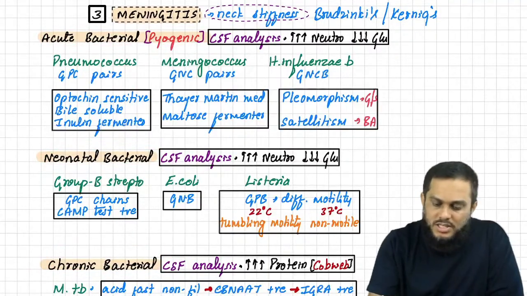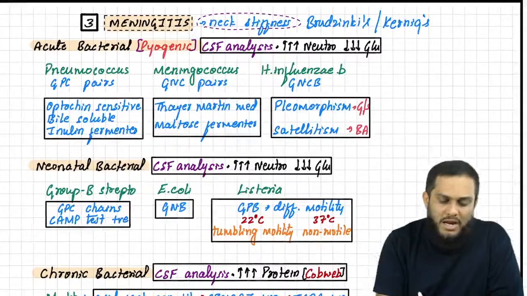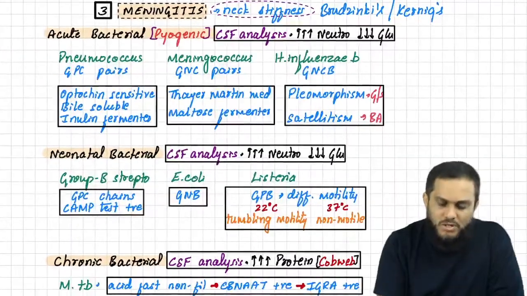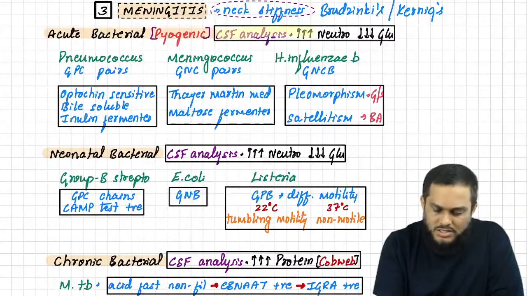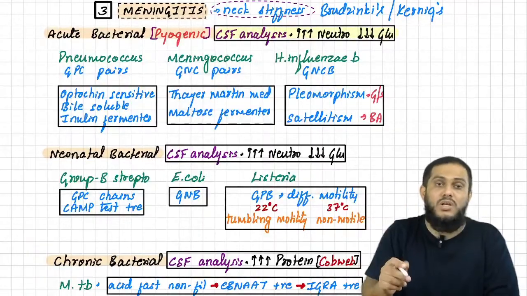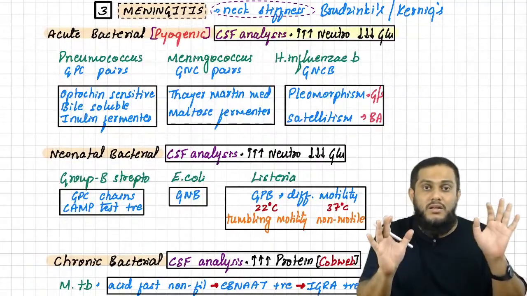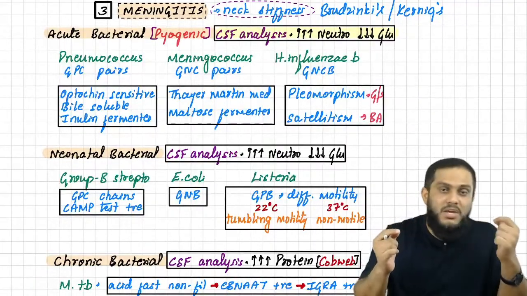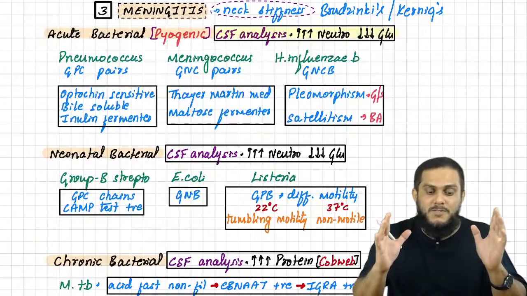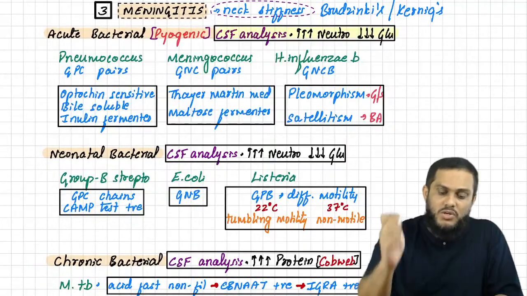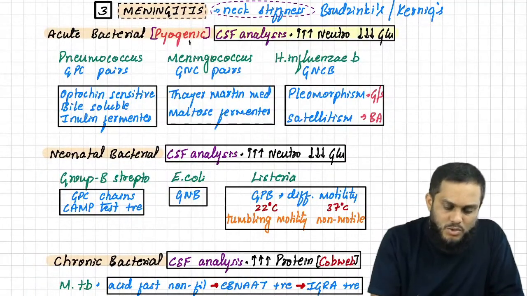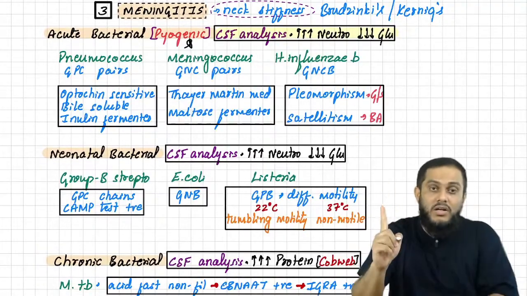I want to highlight the CSF analysis picture. In acute bacterial meningitis, which is also known as pyogenic meningitis, you see an increase in neutrophils and a decrease in glucose. Remember, highly elevated neutrophils, highly decreased glucose. If you remember me, Dr. Naseer: acute bacterial meningitis, the first thing you should not forget is that it is also known as pyogenic meningitis. Very important.